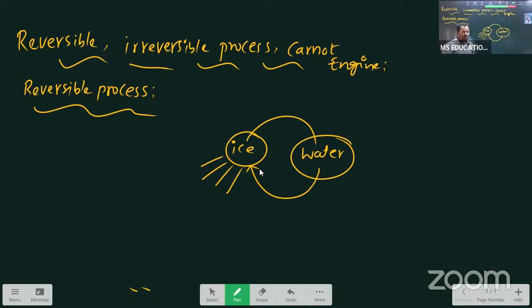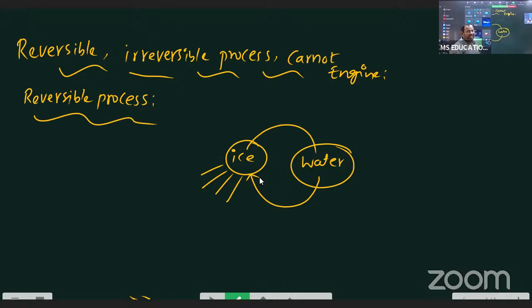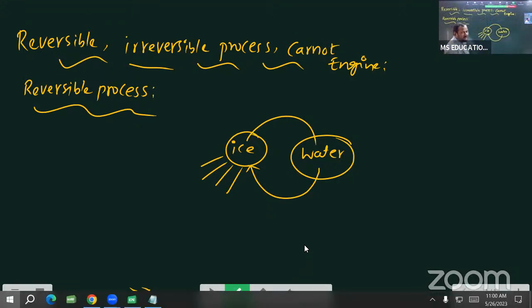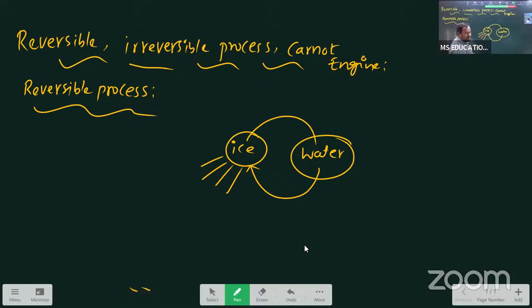This is called reversible process. Reversible process means a process can be retraced back in the opposite direction. That is reversible process: melting of ice, and water converting into ice, fusion of water.